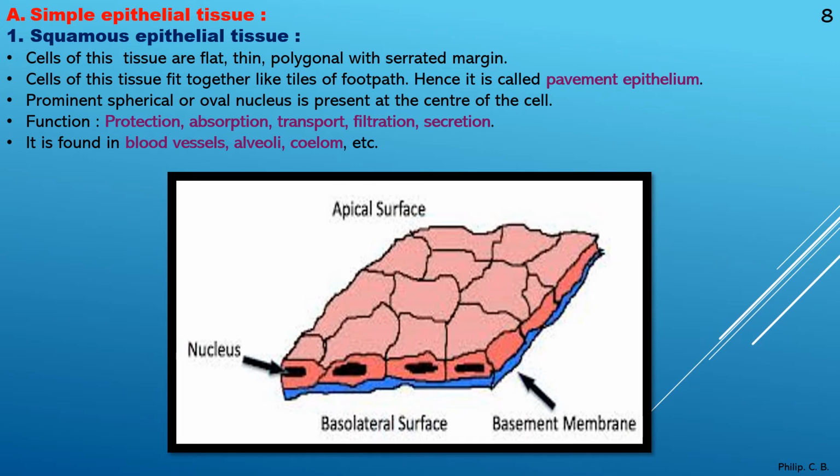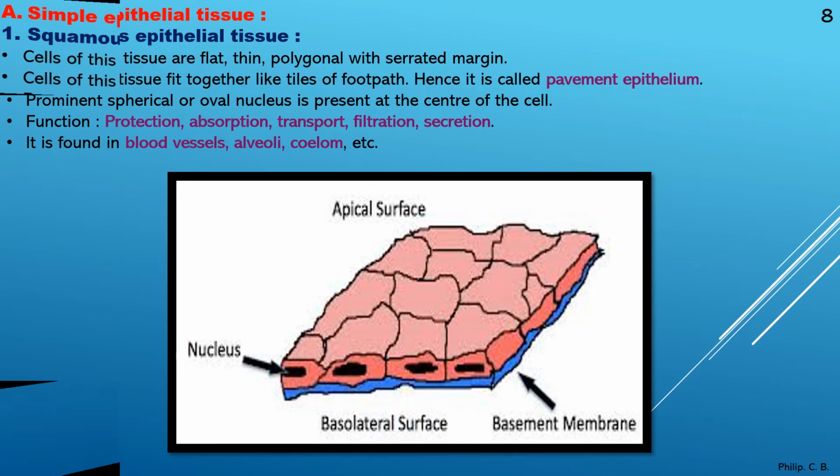Further, a prominent spherical or oval nucleus is present in the center. So either the nucleus is spherical or oval in shape. Function: protection, absorption, transport, filtration and secretion. So it protects, helps in absorption, transportation, filtration, also secretion. Next, it is found in blood vessels, alveoli and coelom, that is the body cavity, etc. Clear? And again, as I told, in the figure you can see the apical surface, nucleus, basement membrane or basolateral surface. Clear?